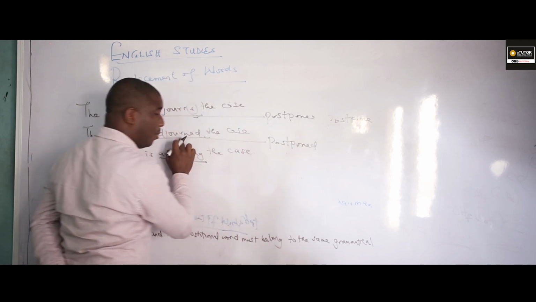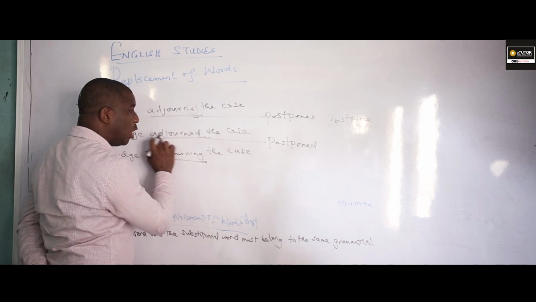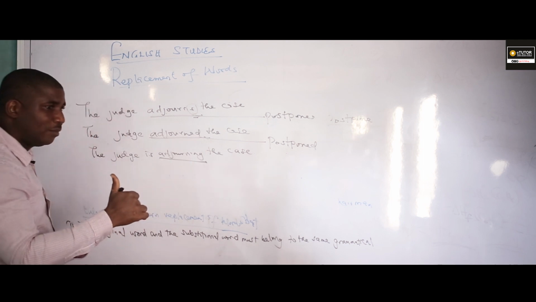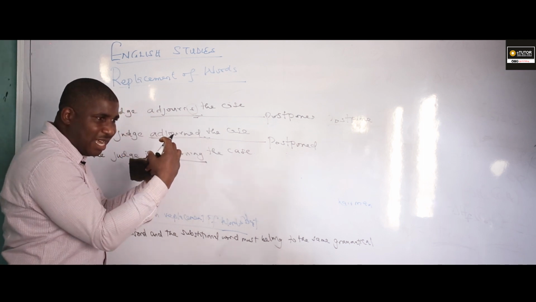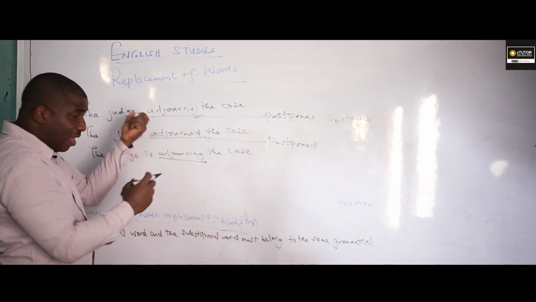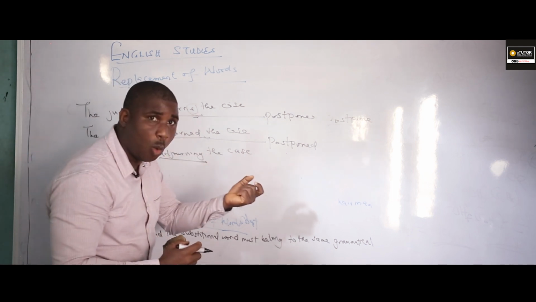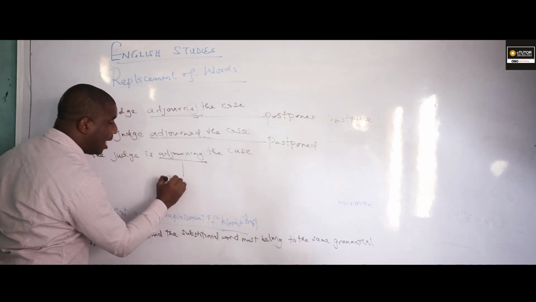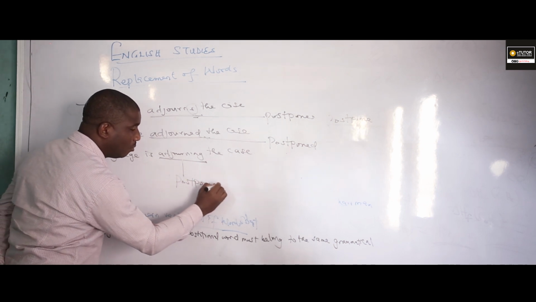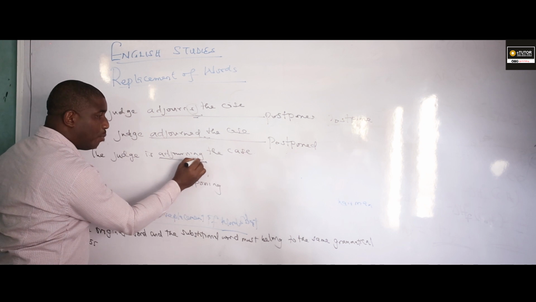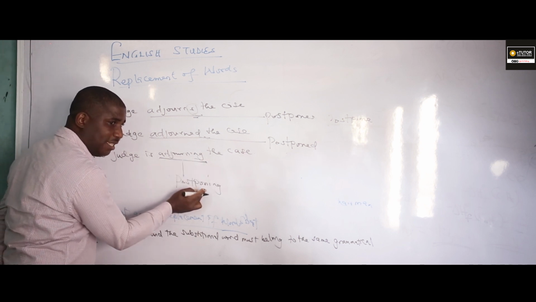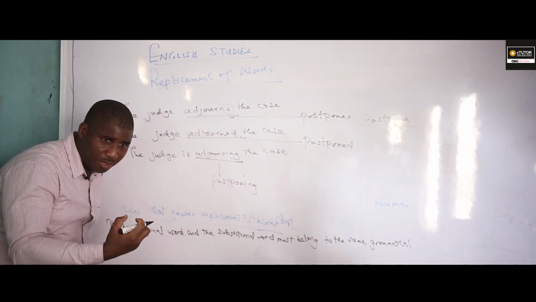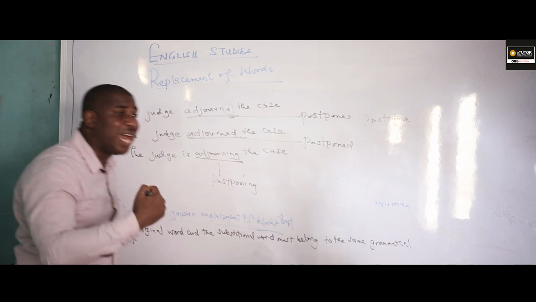Okay. Now, the second sentence, so the correct answer should be what? Postponed. A verb. They belong to the same category. The underlined word is a verb in past tense. Postponed is also a verb in the past tense. So there should be an agreement in terms of what? Tenses between the original word and the substitutional word. Okay. Now, the third sentence, adjourning. Now, what should be the correct answer? Postponing. Am I communicating? It is in progressive case here. It is also in progressive case. So please take notes. If the original word is an adverb, the substitutional word must also be an adverb.